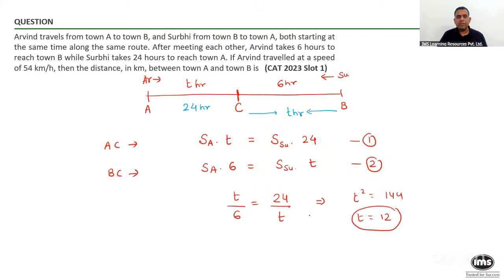And what does that mean? Arvind has taken 12 hours to go from A to C. So now, can someone tell me how much time Arvind has taken to go from town A to town B, people? Reply, please. From town A to town B, how much time has Arvind taken in total? 12 plus 6, 18 hours.